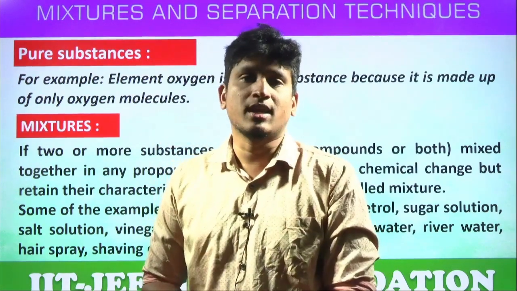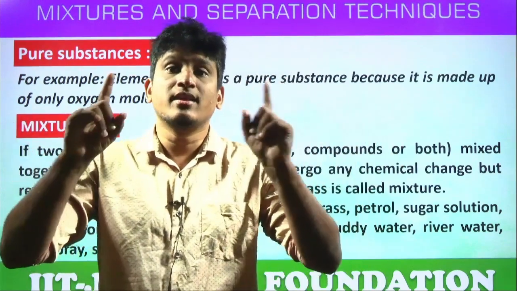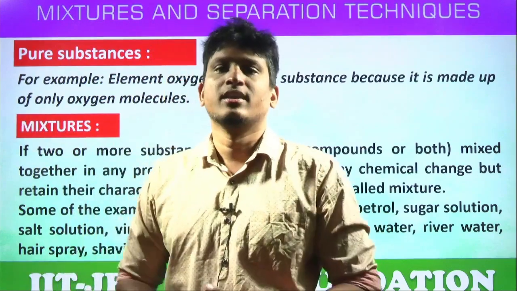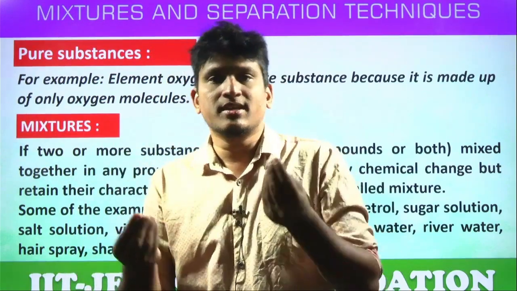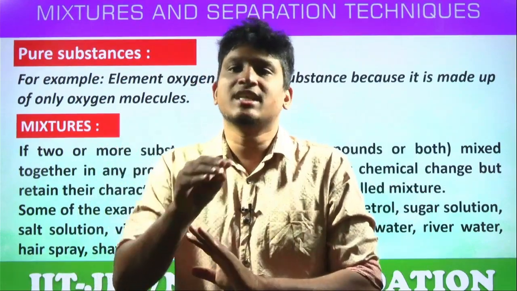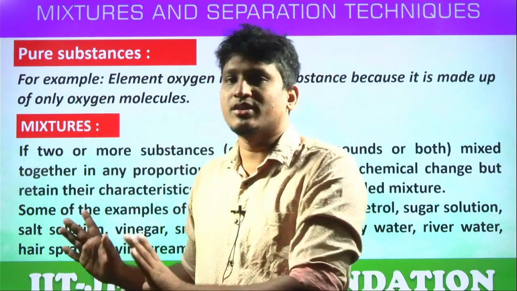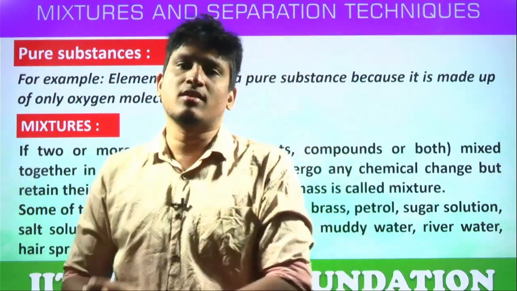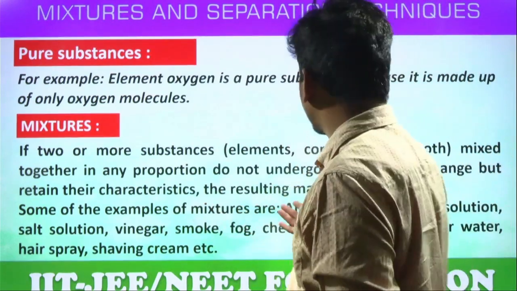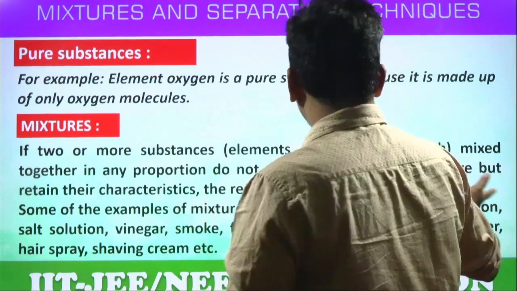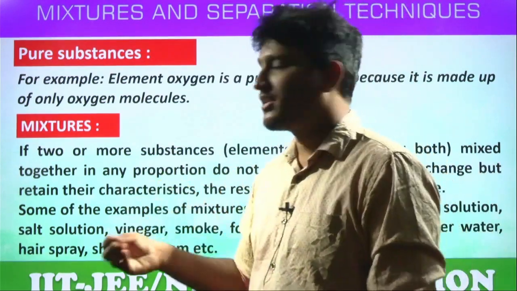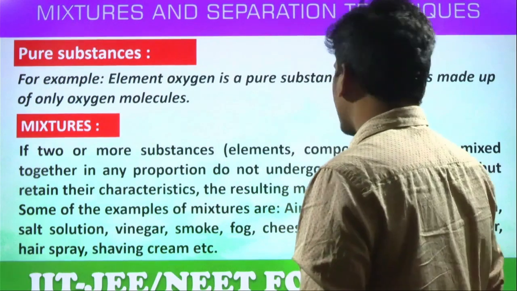Sir, what happens if they combine chemically? They form a new substance and that substance has its own property. Is that a mixture? In that case, no. That's why when elements and elements, or elements and compounds, or compounds and compounds are mixed physically, that combination is called a mixture. So students, let's see the definition. If two or more substances, elements or compounds, are mixed together in any proportion, do not undergo any chemical change but retain their characteristics, the resulting mass is called a mixture.